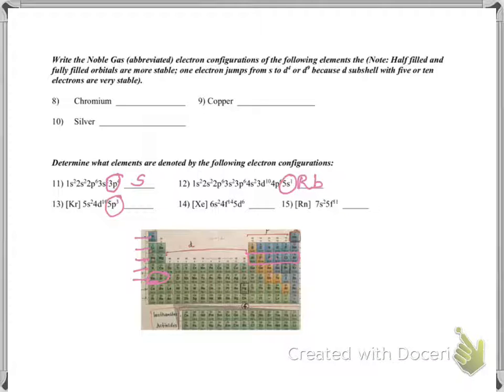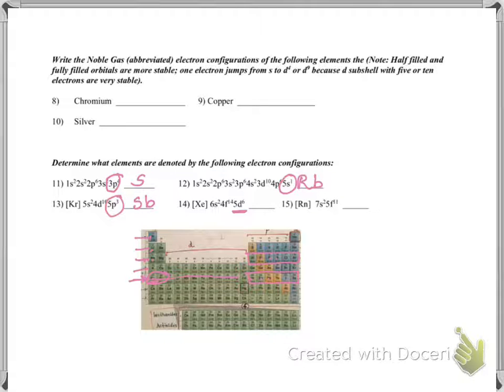5p3. Fifth row: 1, 2, 3, 4, 5. And in the fifth row, these here are the P block. We need 5p3: 1, 2, 3. What will that be? Antimony.